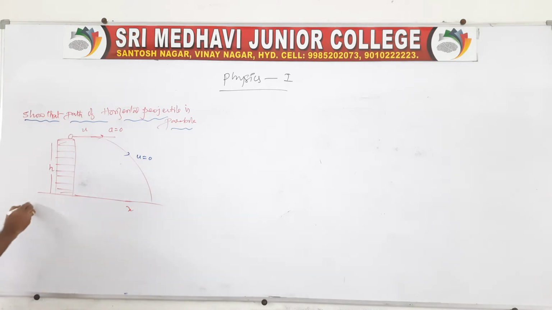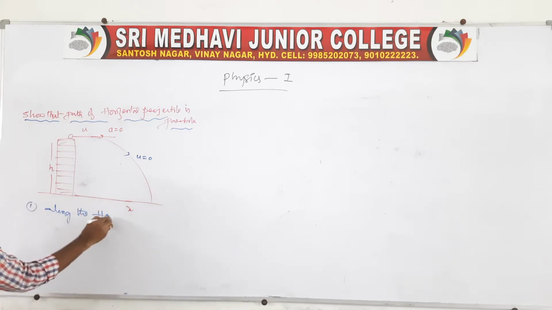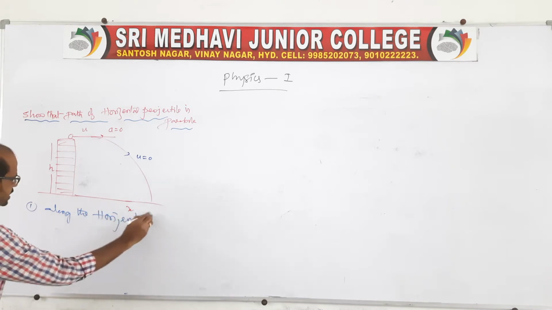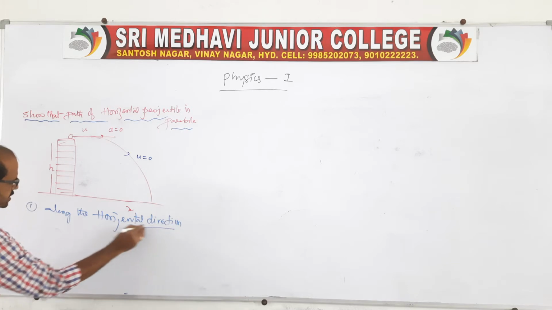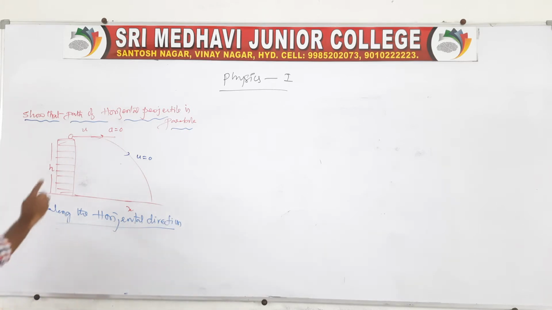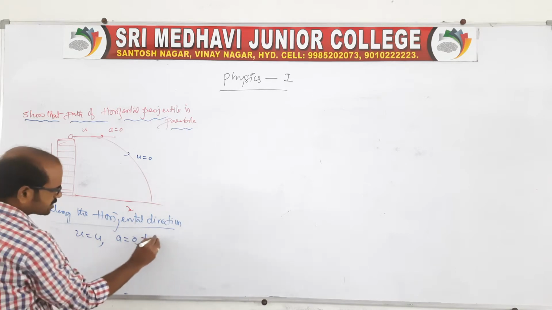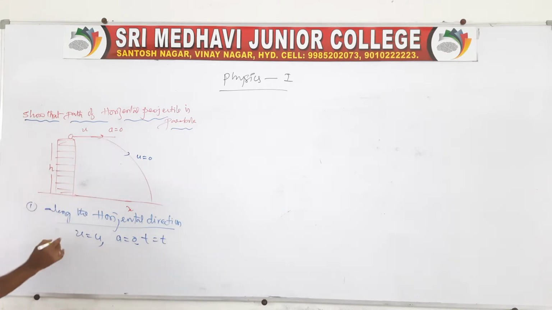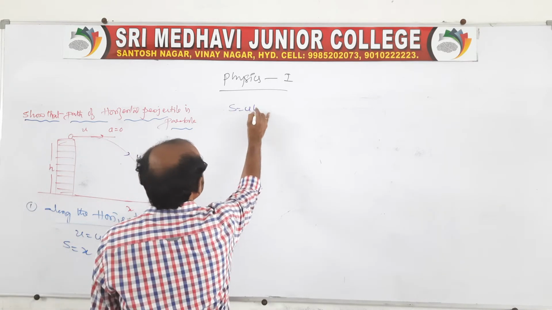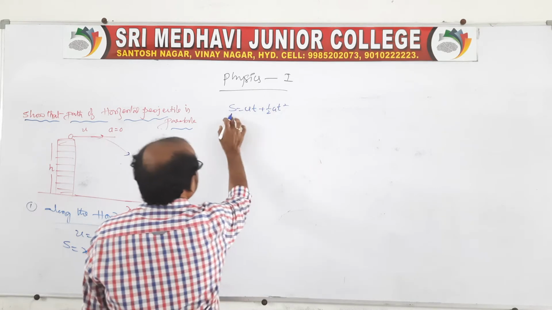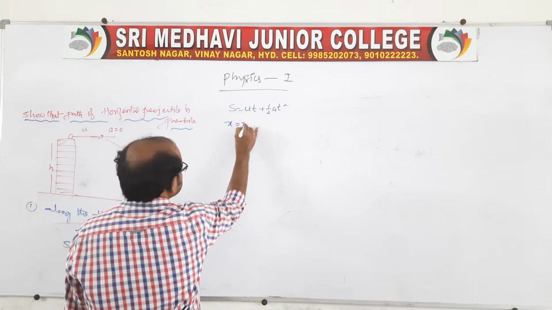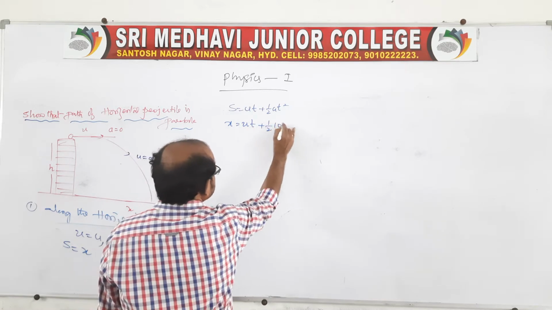In a mathematical way we have to show it. First take the horizontal direction. Whatever the components are there, you write here: it is projected with a velocity u, along the horizontal direction acceleration is 0, time is t, and the distance parallel to the surface is x. Therefore, s is equal to ut plus half at square.